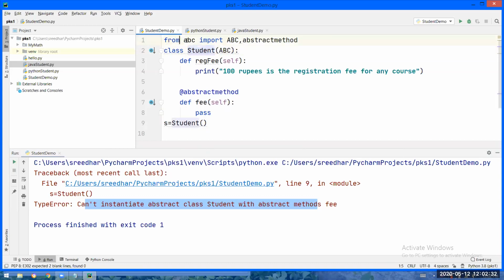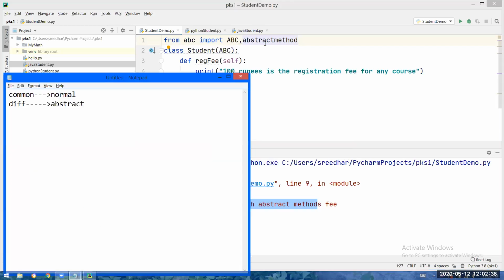But what is this line? I will tell you. You are creating several modules now. Like that, ABC is a predefined module. That means this is a module created by Python people. In the ABC module, they have created a class called ABC.